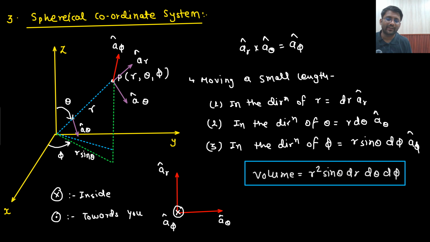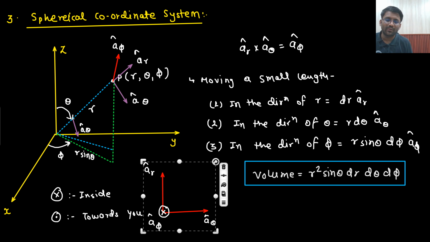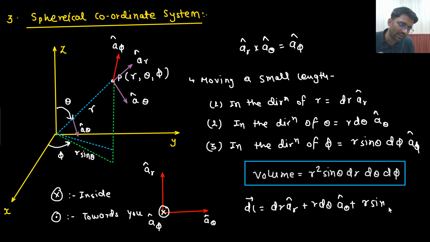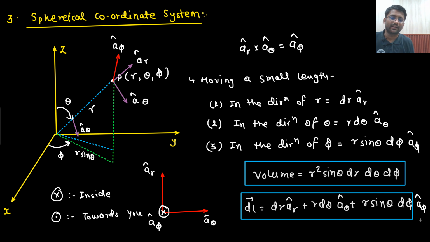And if I need to write down the differential length, what is the meaning of differential length? Differential length simply means, if you are moving in that 3D space, what length will you write down? You will walk in the direction of r, you will walk in the direction of theta, and you will move in the direction of phi as well. In the direction of phi, r sin theta d phi a phi cap. This is your dl vector.